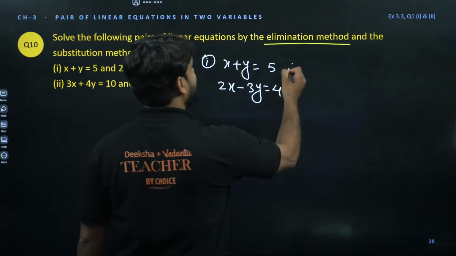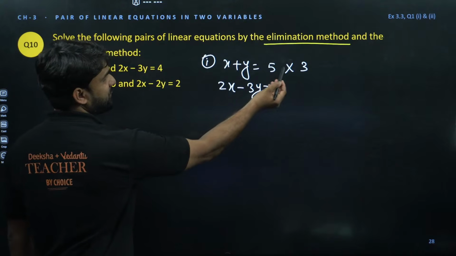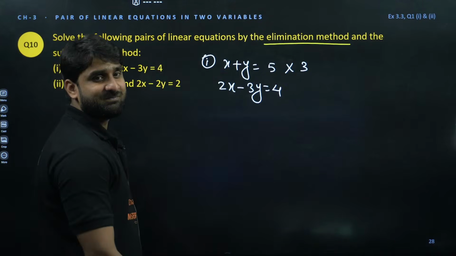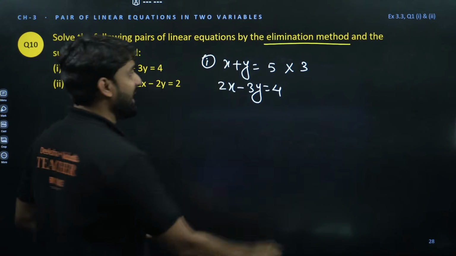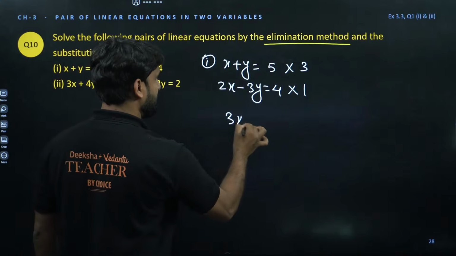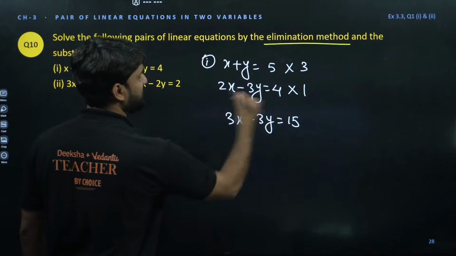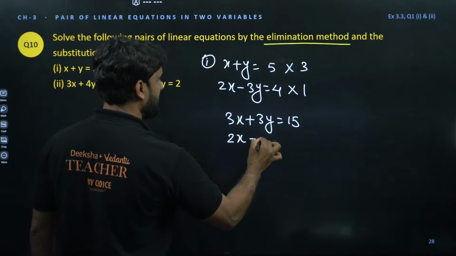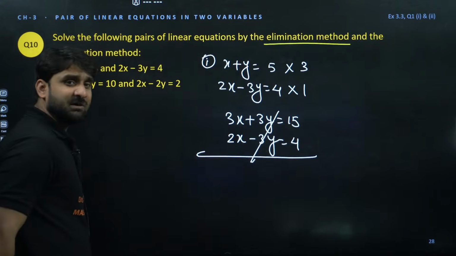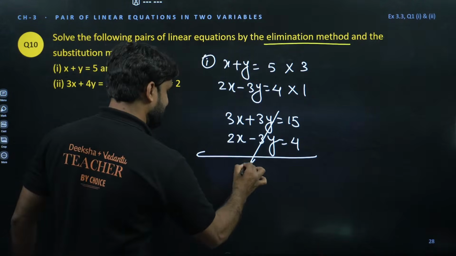So I am going to prefer multiplying equation 1 by 3. Then this whole equation will be multiplied by 3. So 3x plus 3y, and that is what we want. We want to make this y as 3y, and I'll be multiplying the other equation by 1. And let's add. On multiplying, this equation will look like 3x plus 3y is equal to 5 times 3, which is 15. On adding, minus 3y plus 3y will be cancelled. And 2x plus 3x will be 6x.